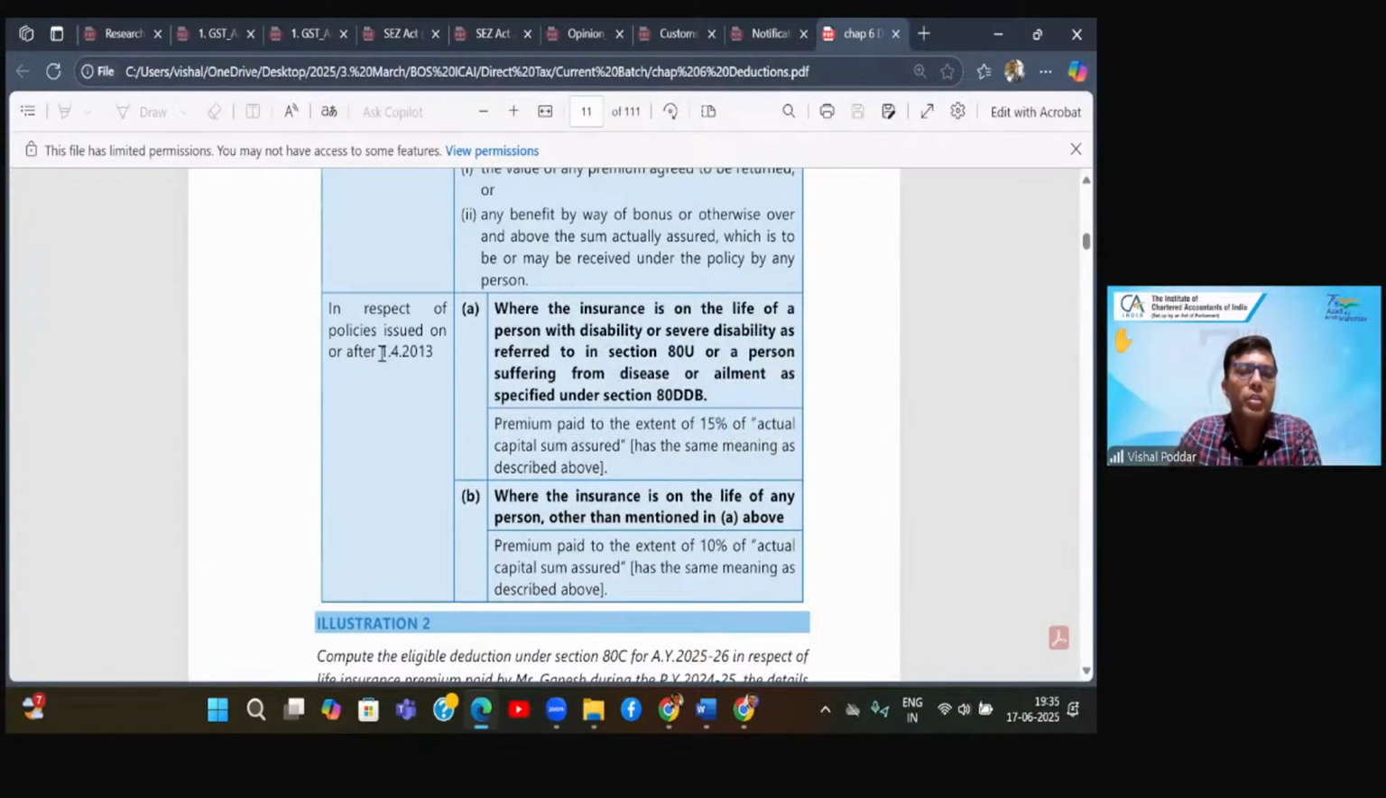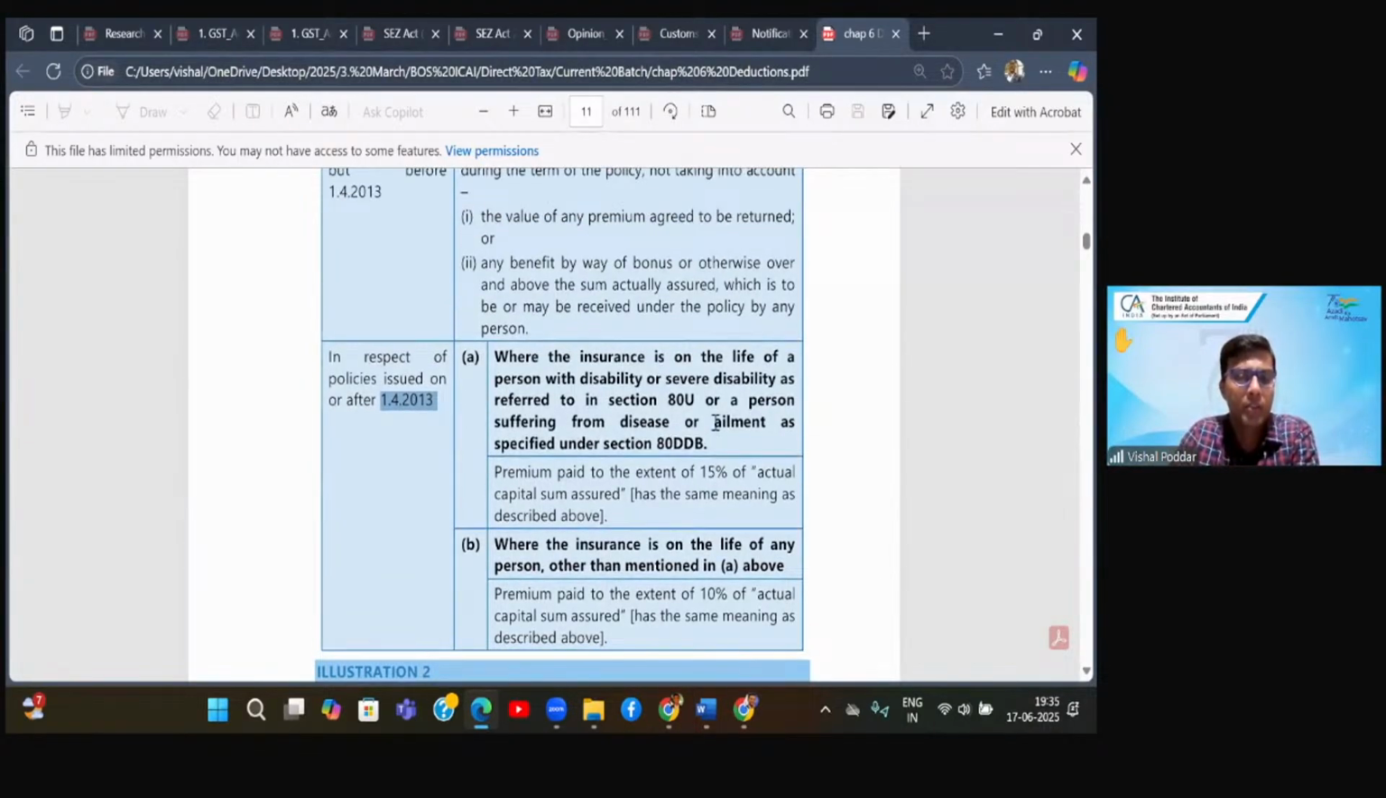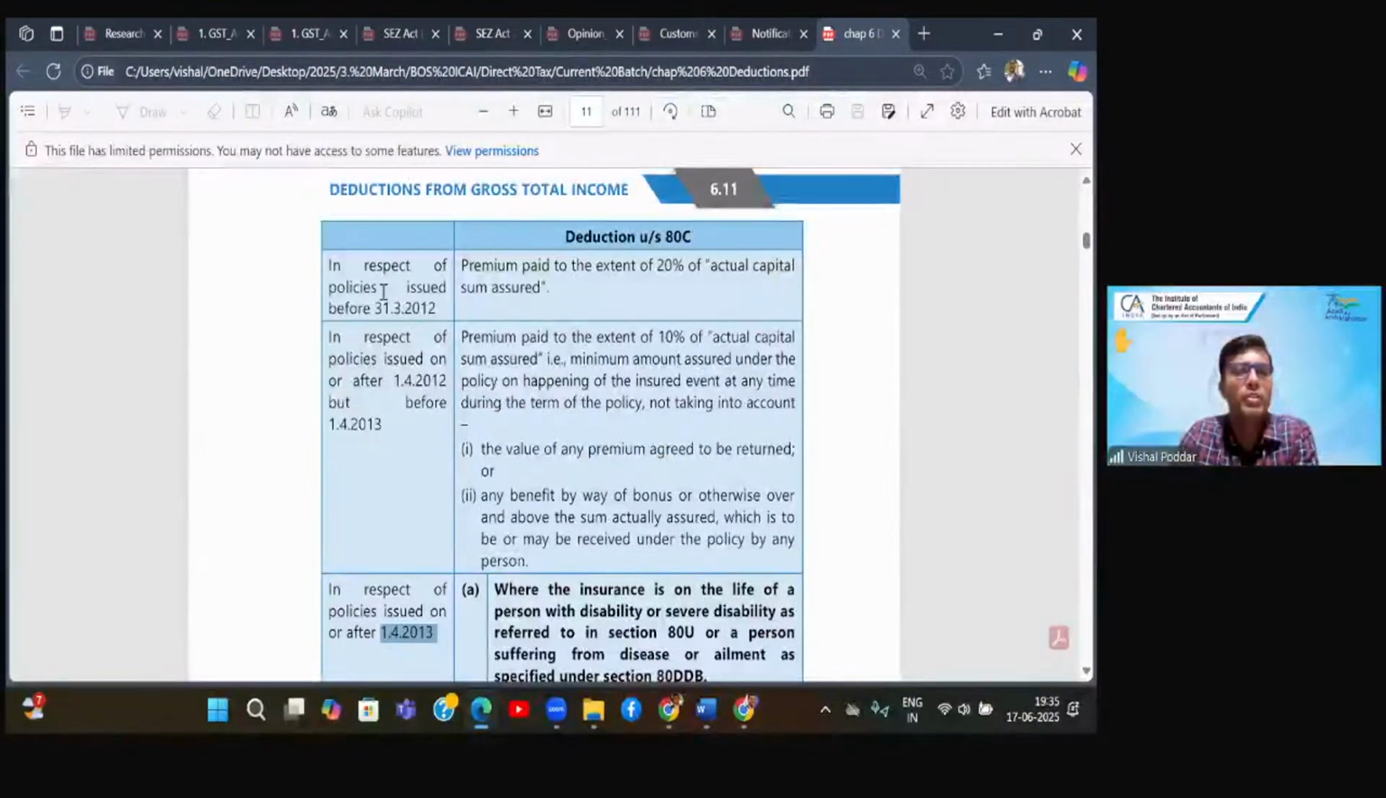Now this deduction was introduced from 1st April 13. So from 1st April 13 onwards, instead of 10%, you are allowed a deduction of 15%. But you can ignore this because this is unnecessarily complicating the thing. Just remember this cutoff date, 31st March 12, because in majority of the sums, the life insurance premium which you are paying will be for a person who is not a disabled person or suffering from disease. So you have to remember this 31st March 12 due date.